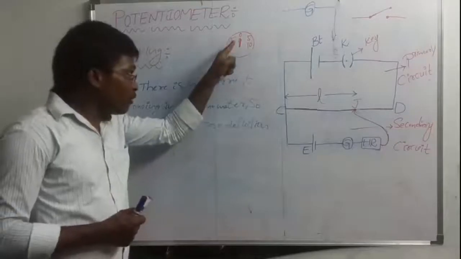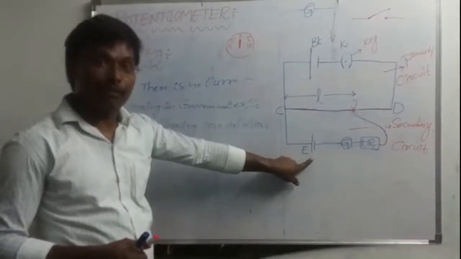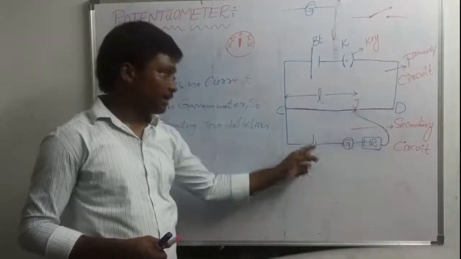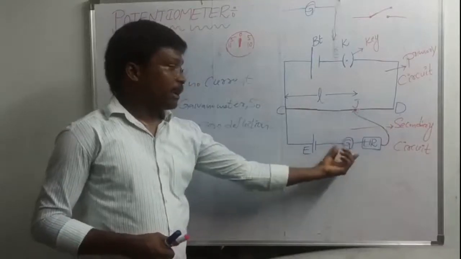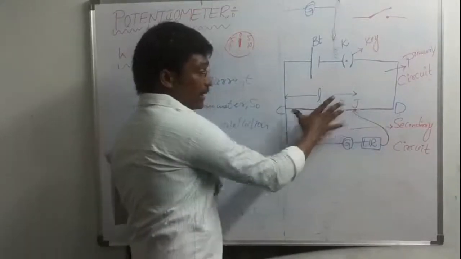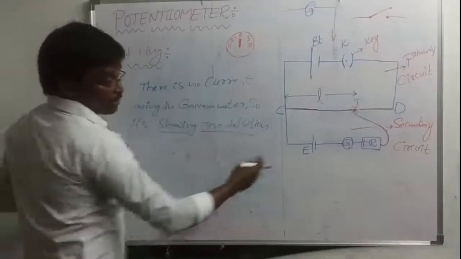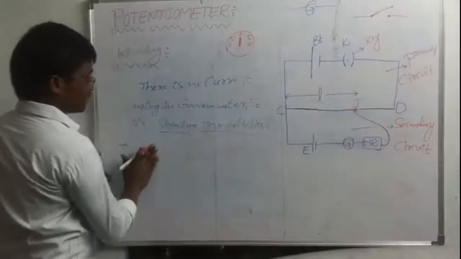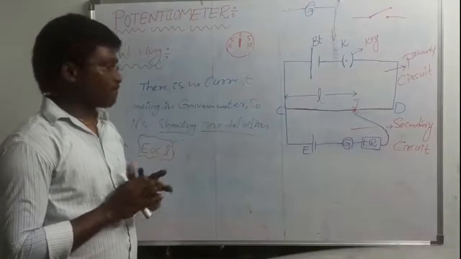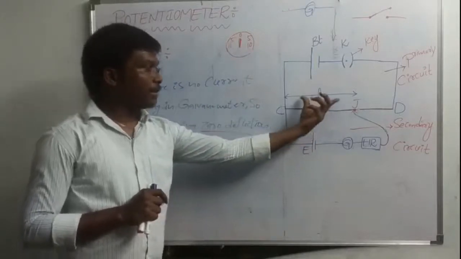Now, in this condition, when the galvanometer is showing zero deflection, the EMF of this cell is directly proportional to the balancing length. Whenever the galvanometer shows zero deflection, the EMF of the cell E is directly proportional to the balancing length L. Remember this point, it is important. When the galvanometer is showing zero deflection, the EMF of the cell is directly proportional to the balancing length.